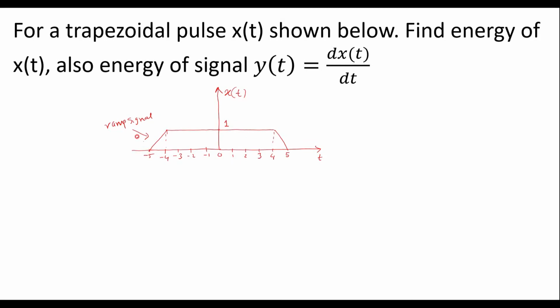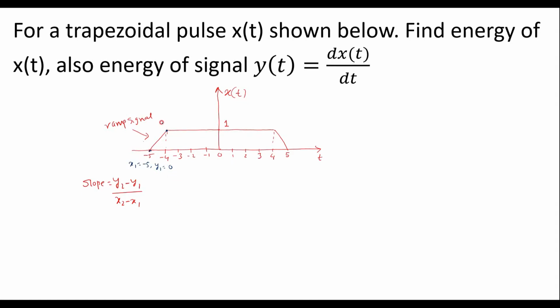So first we'll try to calculate the slope of this ramp signal. Slope is calculated using the formula slope is equal to y2 minus y1 divided by x2 minus x1. Here the ramp signal originated at t equal to -5, so x1 is equal to -5 and y1 is equal to 0.